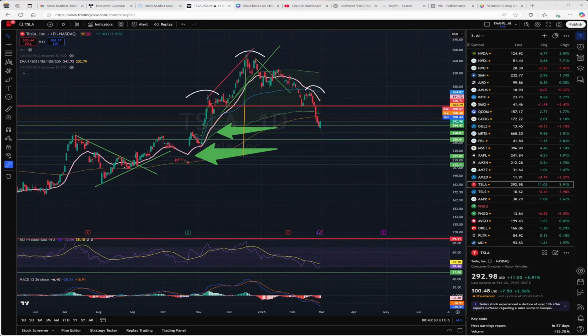This is Raj here. Today I want to present a bear case for Tesla. I'm going to start off with the charts and then I'll go on to some news articles and stuff like that. So to begin with, I have the daily chart out here. Each of these candles is a one-day candle.